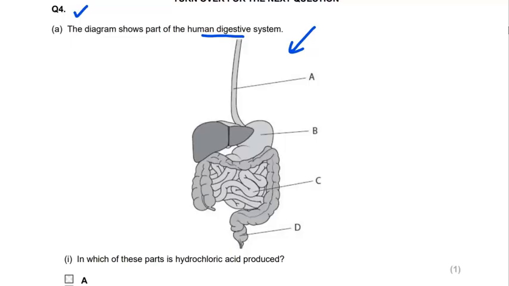So as we work towards the question, it's always good practice to look at the diagram first, work out what we've got. Of course, this is the esophagus. This is the stomach. Of course, you will be doing this very quickly in your head, but you could put little notes on the diagram.